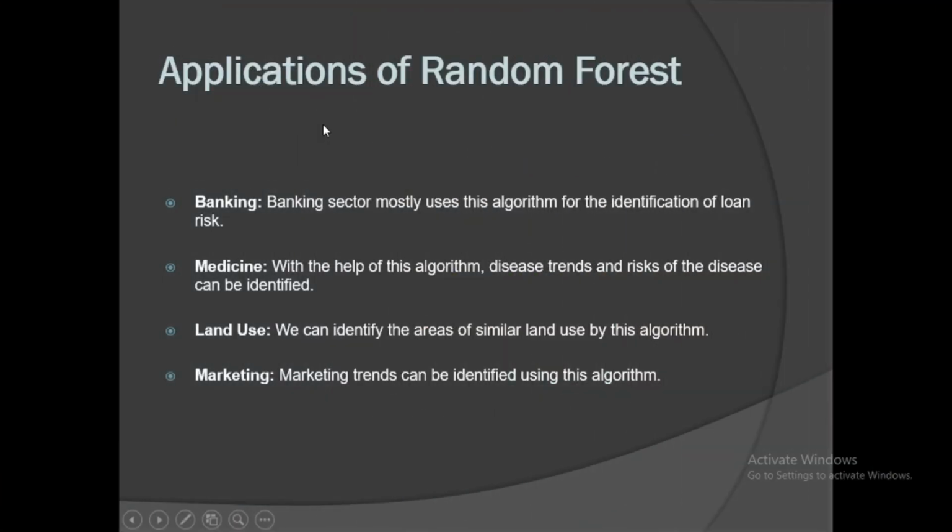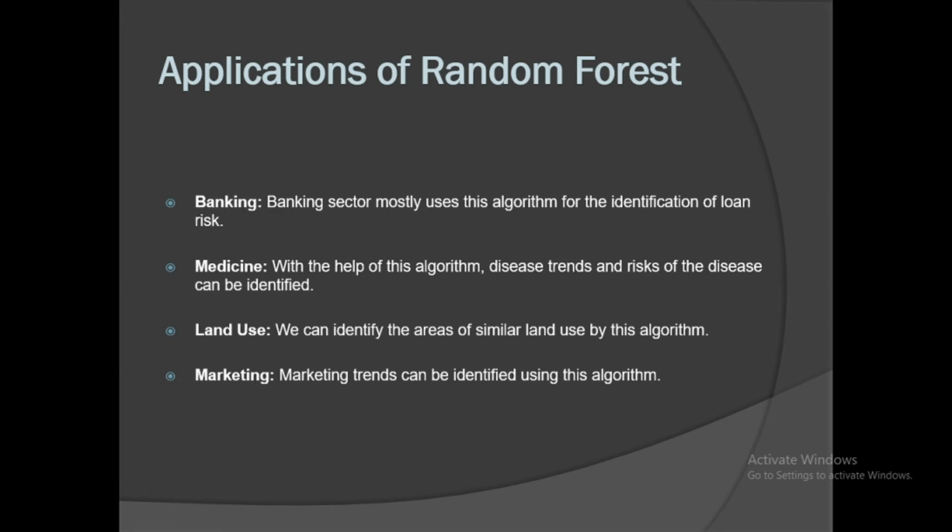Hello, my name is Muhammad Ali. Now we will speak about the applications of the random forest. We have many applications, but we will speak about four applications now, where it is very important. The first one is banking. The banking sector mostly uses this algorithm for identification of loan risk.